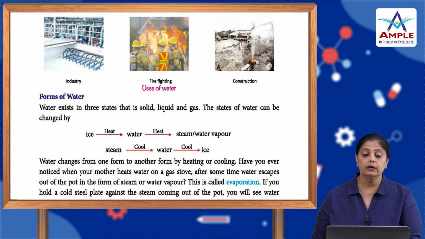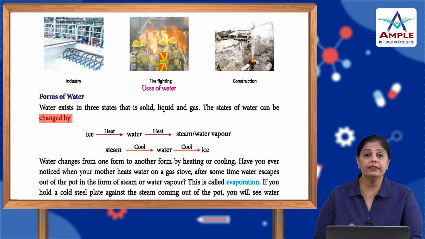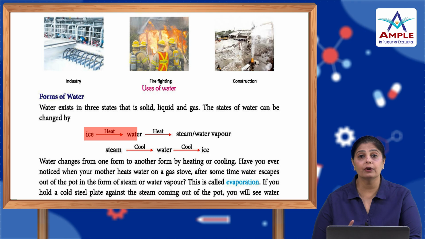Now, there are different forms of water. Water exists in 3 states, that is solid, liquid and gas. The state of water can be changed by heating or cooling. So, when there is ice and we heat up the ice, it changes into water. So, ice changes to water upon heating.